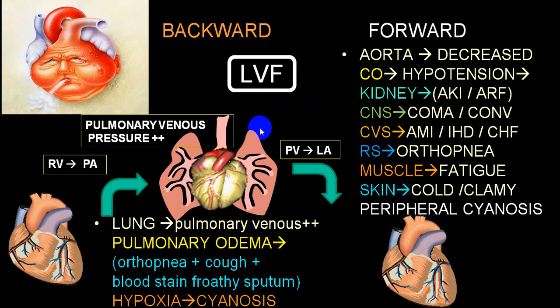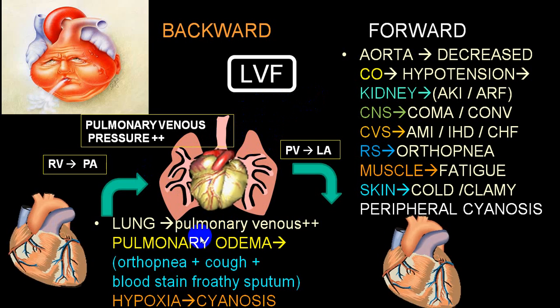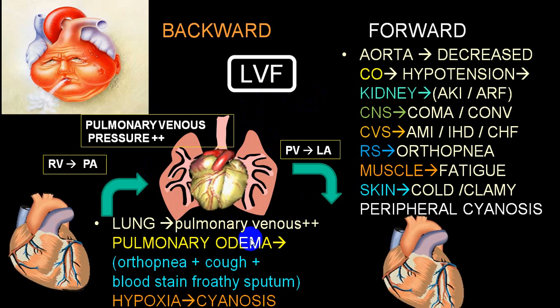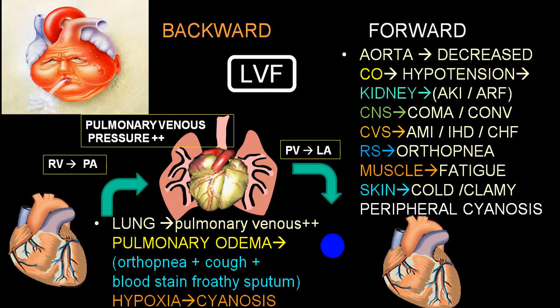Pulmonary capillary pressure is elevated. Wedge pressure, we call pulmonary capillary wedge pressure, is elevated, and you will start developing what we call pulmonary edema. And because of pulmonary edema, there is an accumulation of fluid in the alveoli, which will give rise to the typical symptom we call orthopnea.